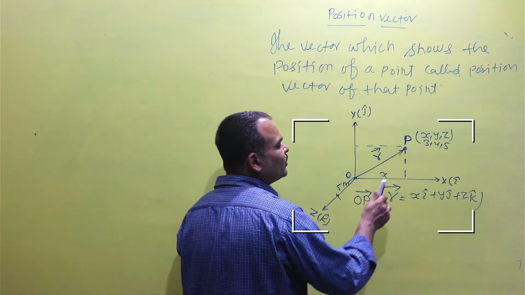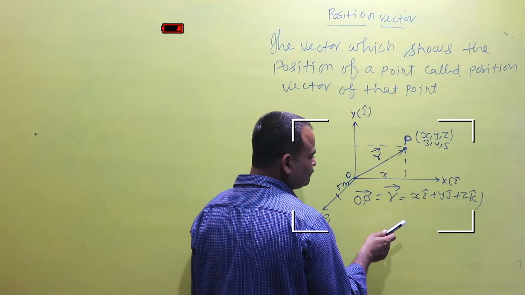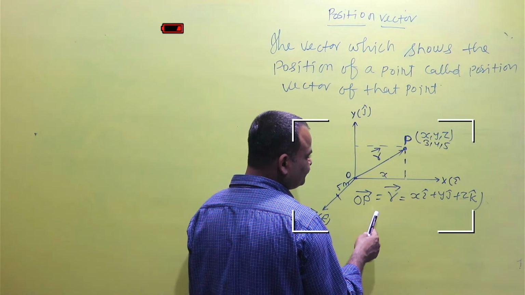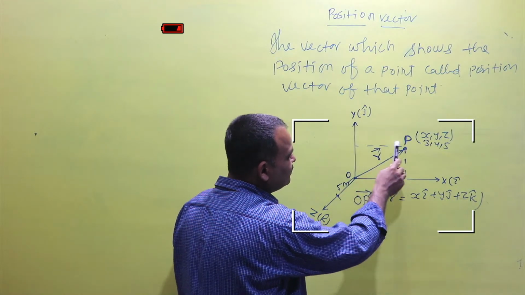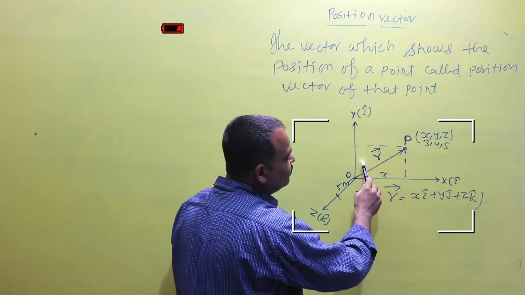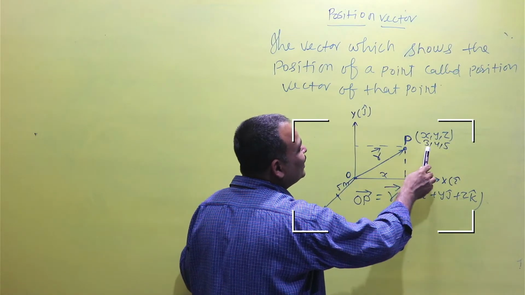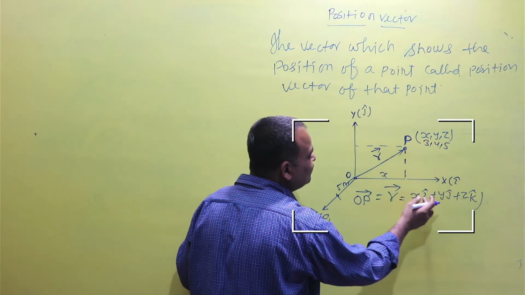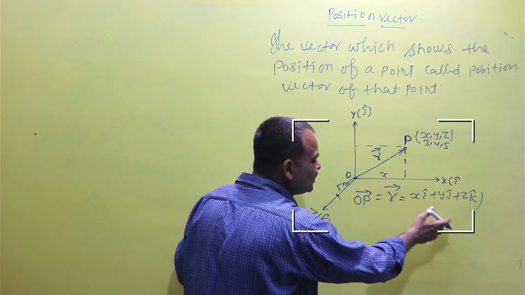That means the point is separated at distance x and y from the axes. So now the components are 3, 4, 5, and the equation may be written as 3 meter i cap plus 4 meter j cap plus 5 meter k cap.